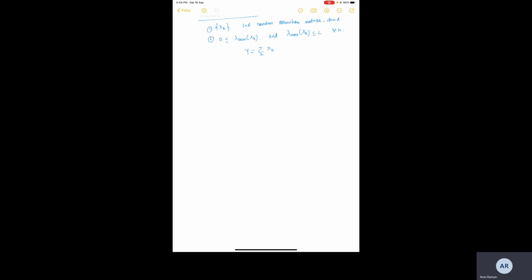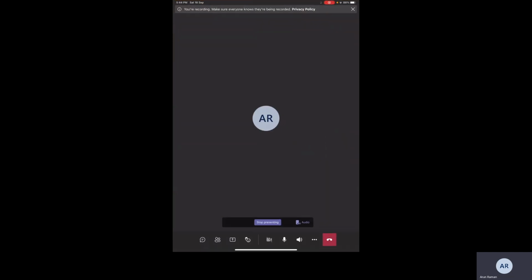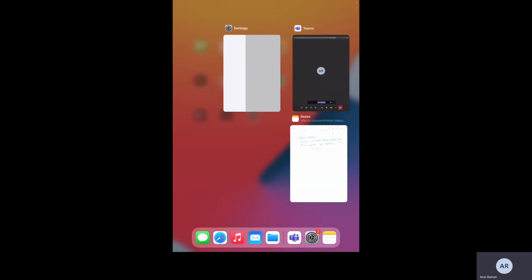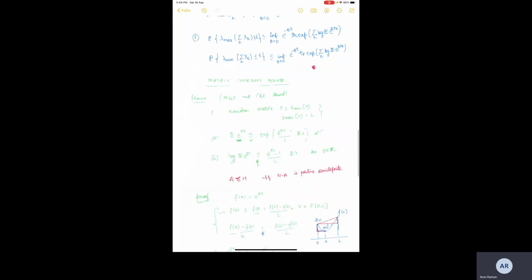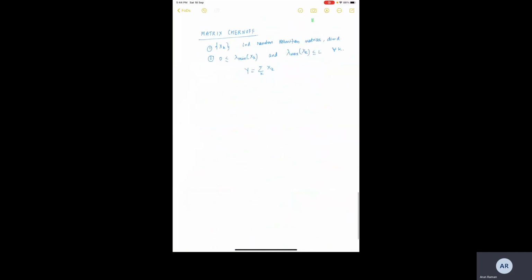I will maybe change the orientation. Okay. So just want to see if it is, yeah. So it is still working. So because the theorem is very long, it has changed the orientation of the screen. Okay. So next we